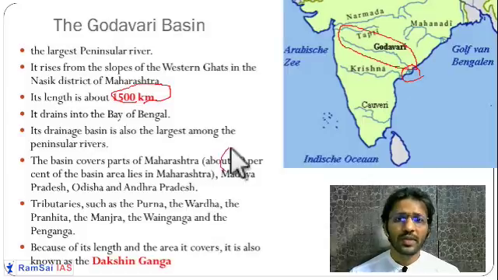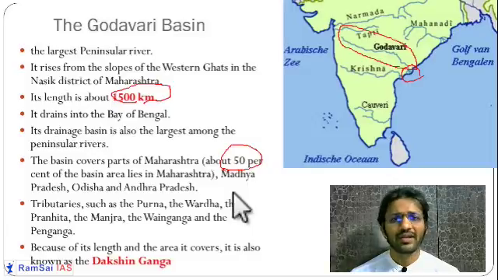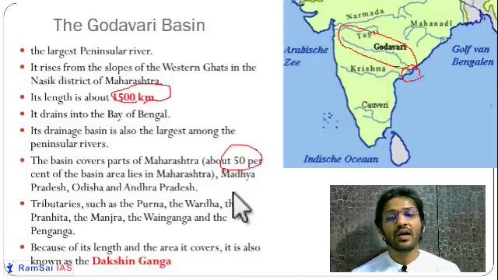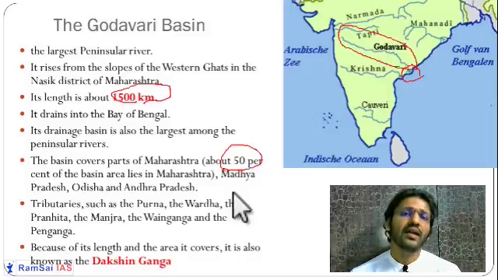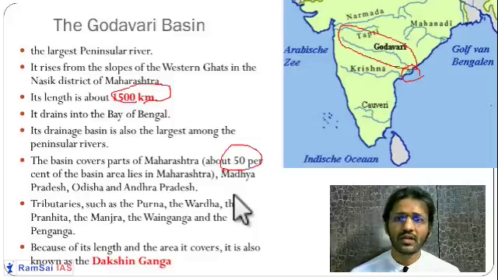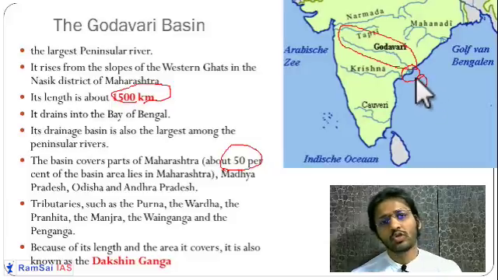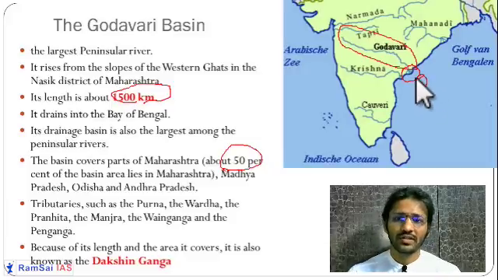Almost 50% of the river is flowing through Maharashtra. Then some of its tributaries and other course go through Hyderabad, sorry, Andhra Pradesh, and also Karnataka. It goes downside through Odisha, and in the end it meets the Bay of Bengal. So this is one of the most important rivers in India.